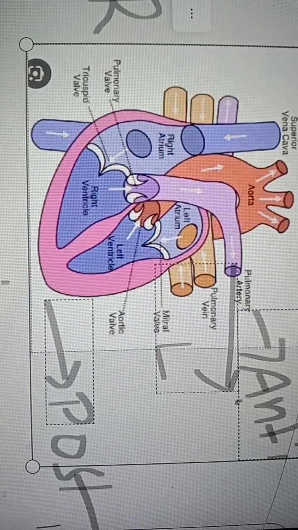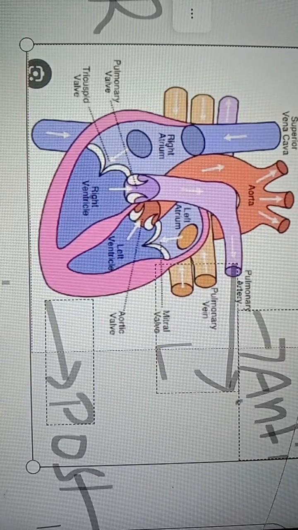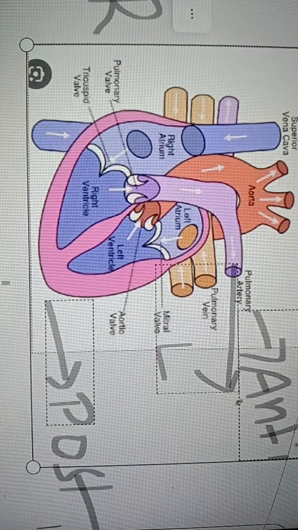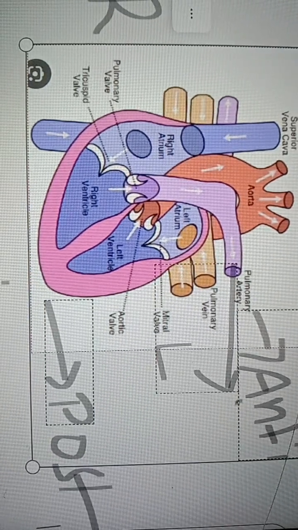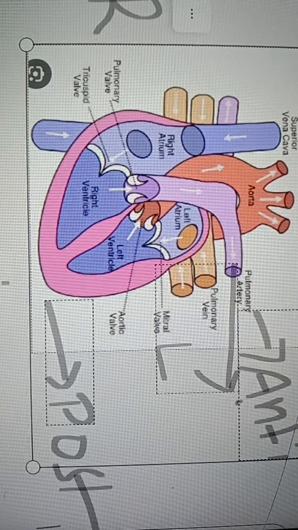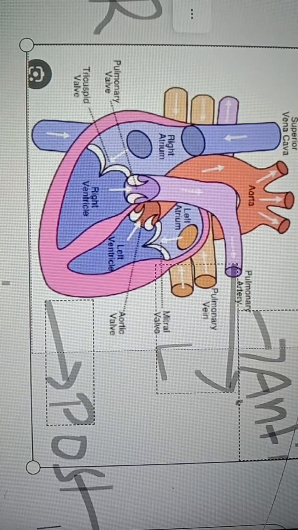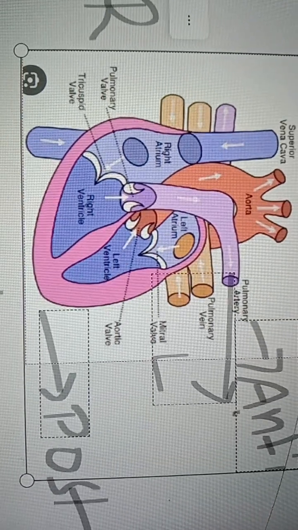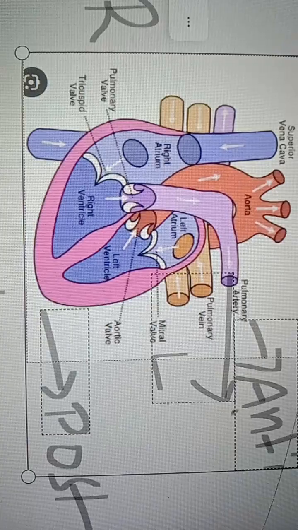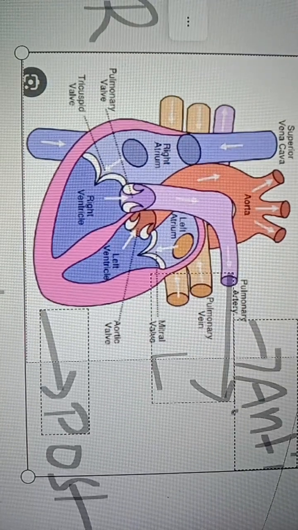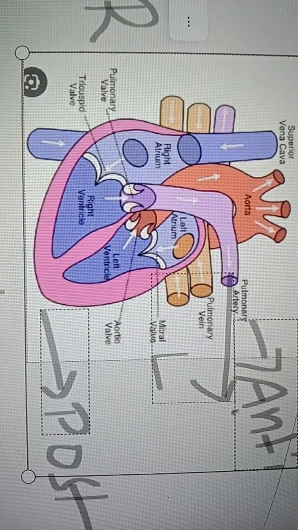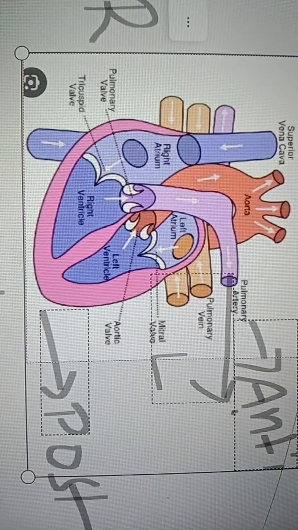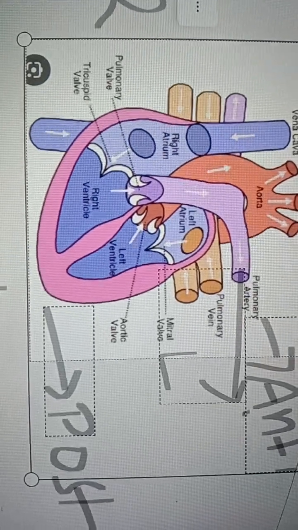Before going to this topic, we should know the types of blood vessels. In our body, blood flows in a closed circulatory system. It's not an open circulatory system. Blood flows in tube-like structures, right? Those are called blood vessels. Here in human beings, we have three types of blood vessels. Those are arteries, veins, and blood capillaries.